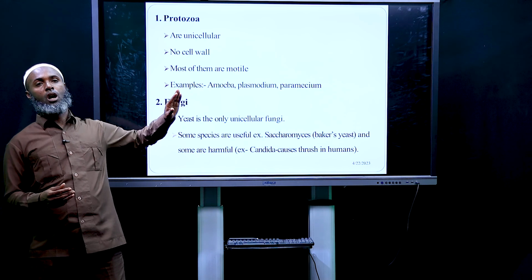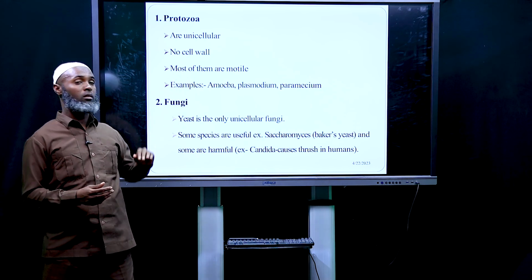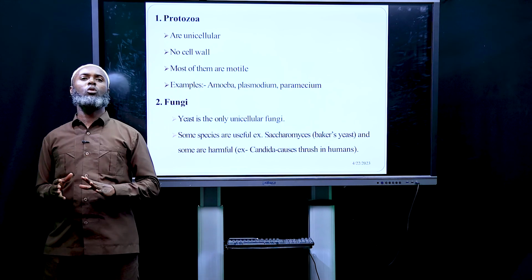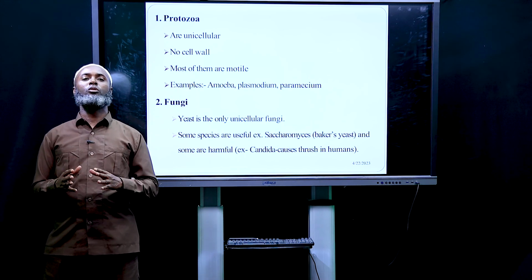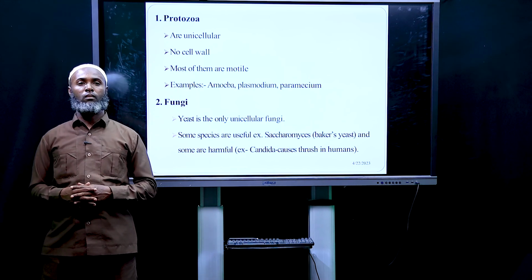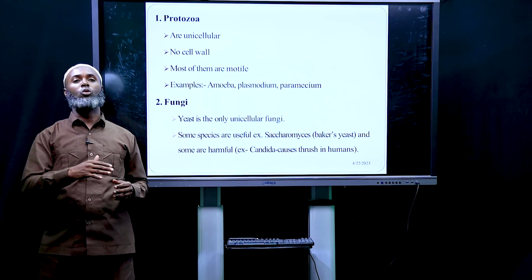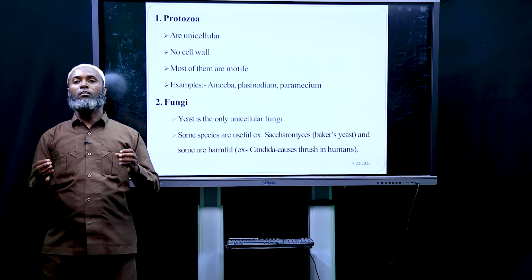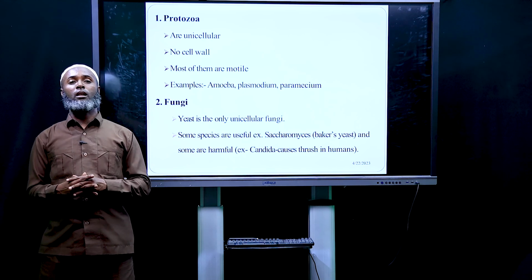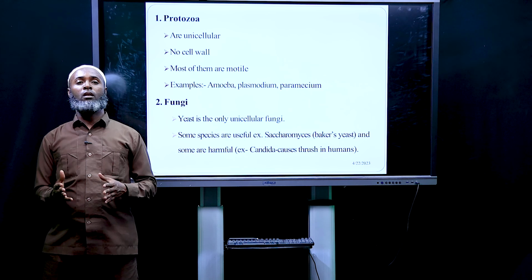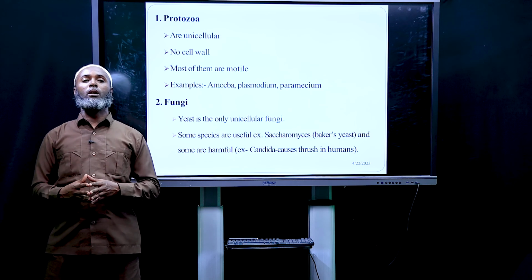Protozoa are unicellular microorganisms. They do not have cell wall. Most of them are motile. Most of them move from one place to another place. Most common examples of protozoans are amoeba, plasmodium, and paramecium.